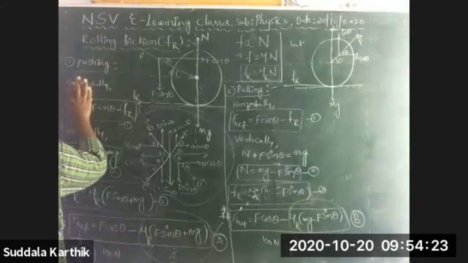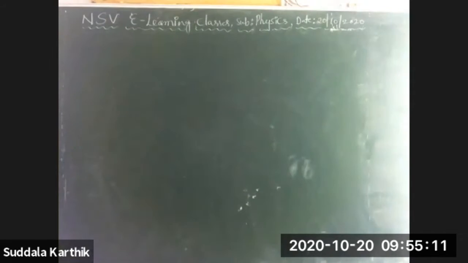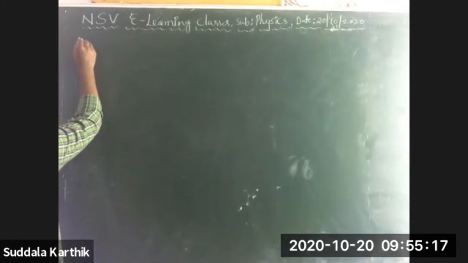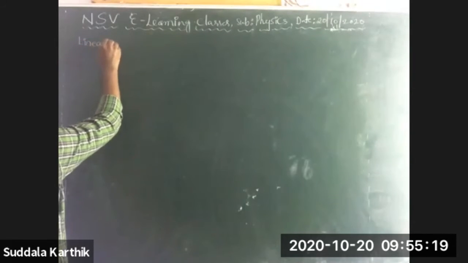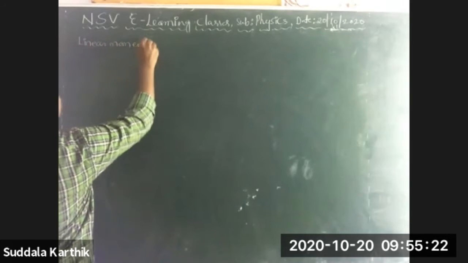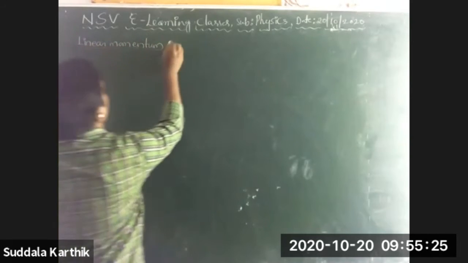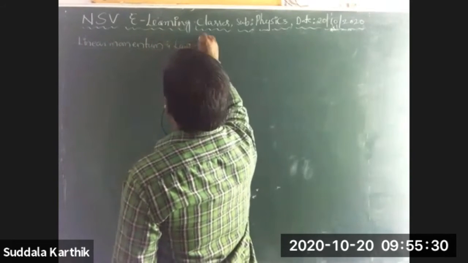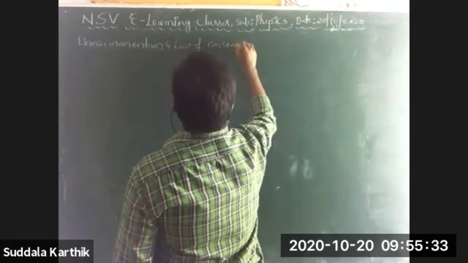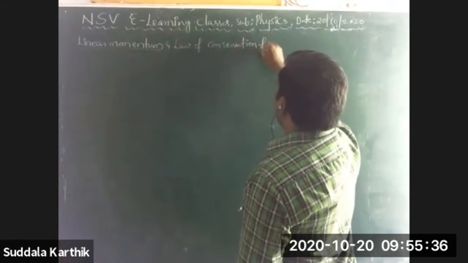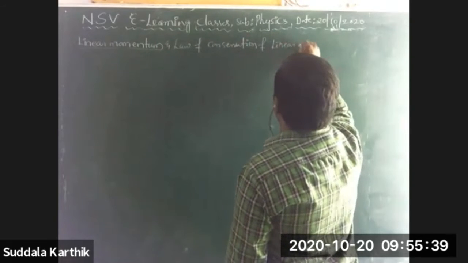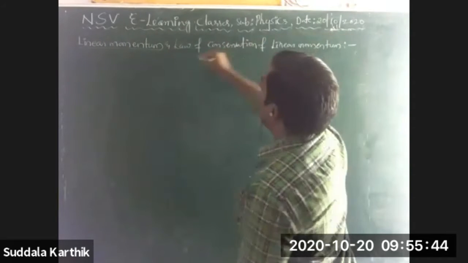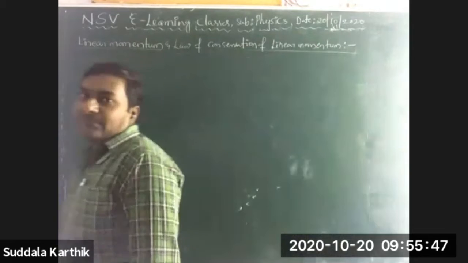Rolling friction, based on the rolling friction, and a small concept, Nana: momentum. We have discussed already linear momentum and the law of conservation of linear momentum.